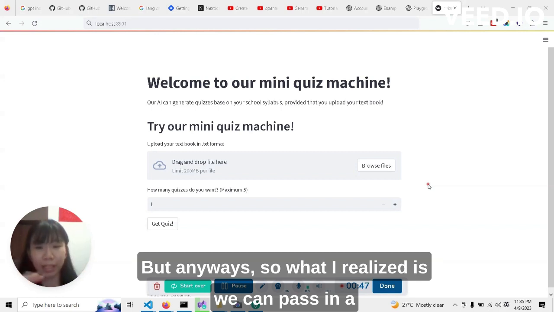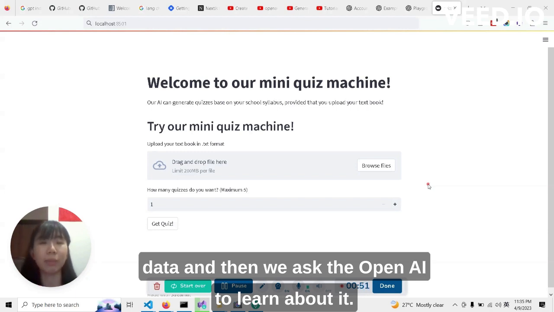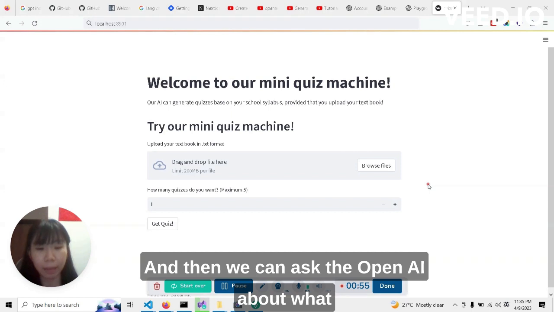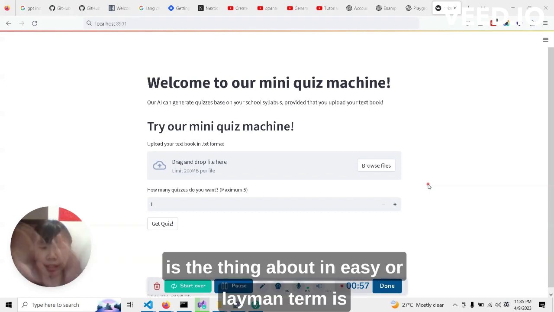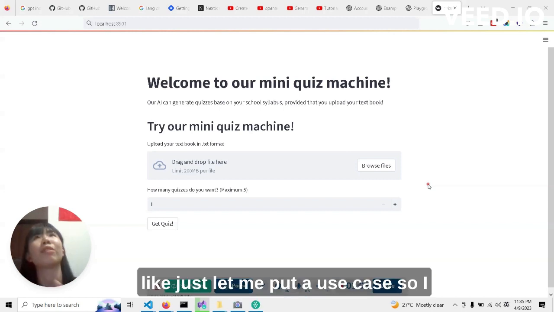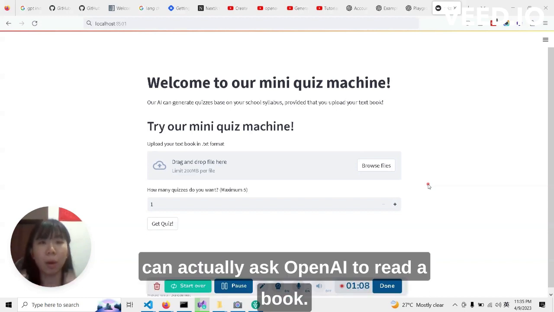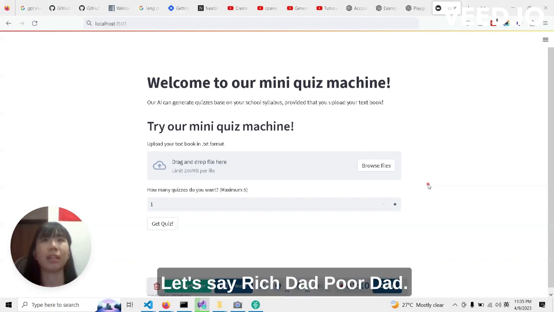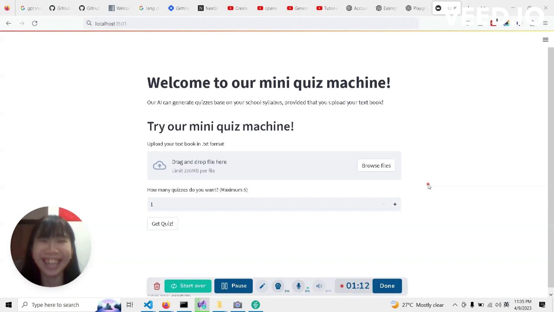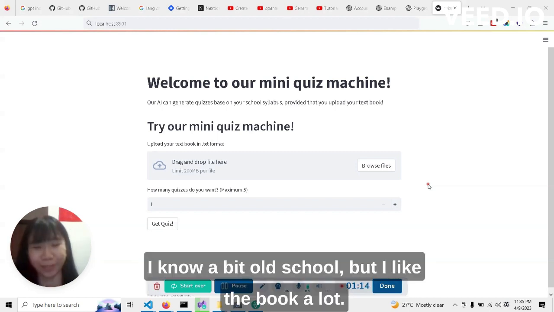what I realized is we can pass in data, ask OpenAI to learn about it, and then ask OpenAI about it. In layman's terms, let me put a use case. I can ask OpenAI to read a book, let's say Rich Dad Poor Dad. I know it's a bit old school, but I like the book a lot.